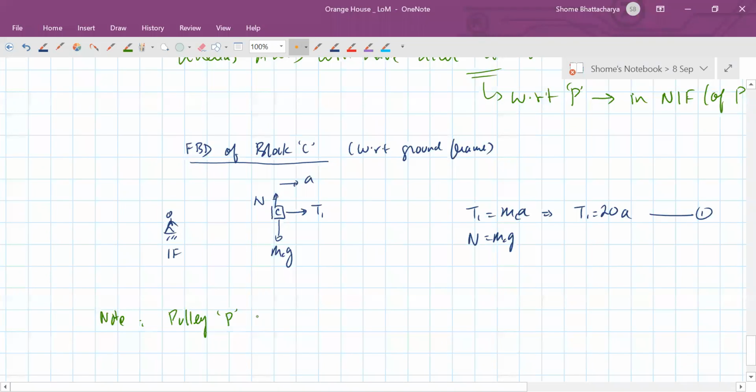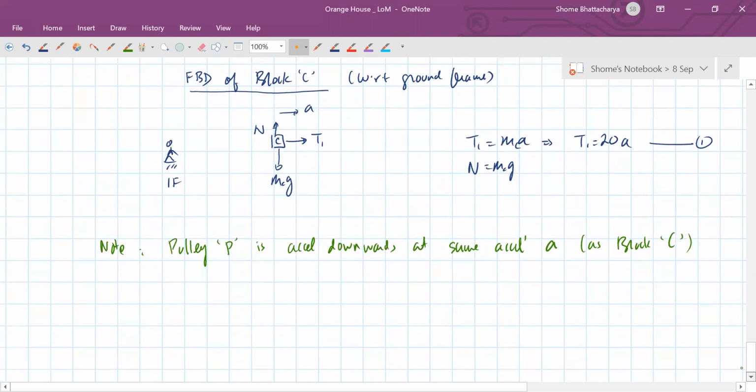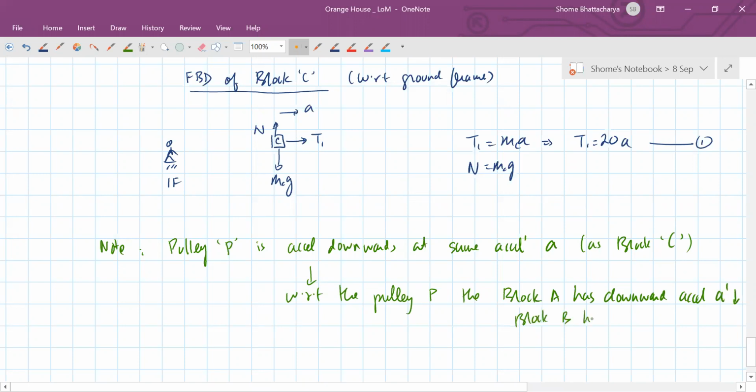Now the pulley P is accelerated downwards at the same acceleration a as the block C. The downward acceleration of pulley P is the same magnitude as the block C. And what is happening is, with respect to the pulley P, the block A has downward acceleration A prime, let's say, and the block B has upward acceleration A prime, let's say.